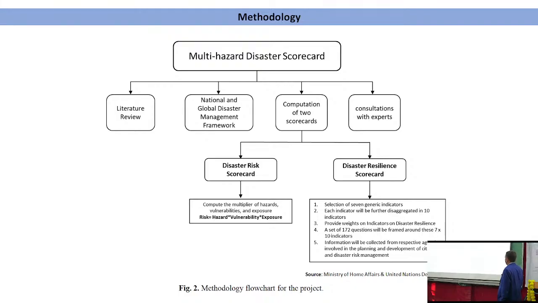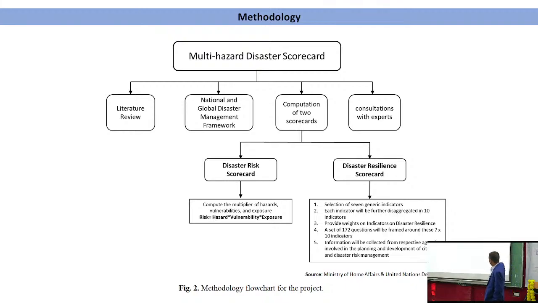So what we have done, we have prepared the disaster risk scorecard. Risk is calculated as hazard into vulnerability into exposure. And for resilience, we don't have any formula. So we have prepared a questionnaire, and that questionnaire is taken from the Ministry of Home Affairs and United Nations Development Program 2019. This is also a study carried out by UNDP and Ministry of Home Affairs in 2019 at a state level.